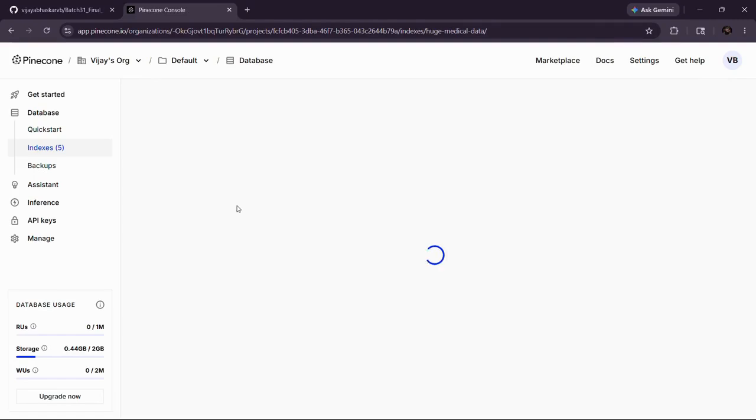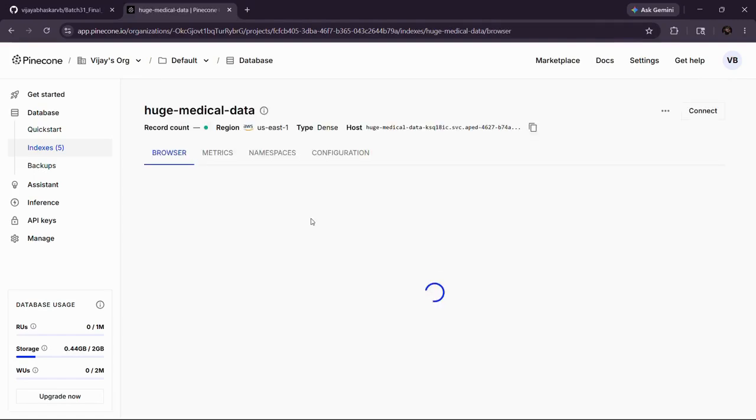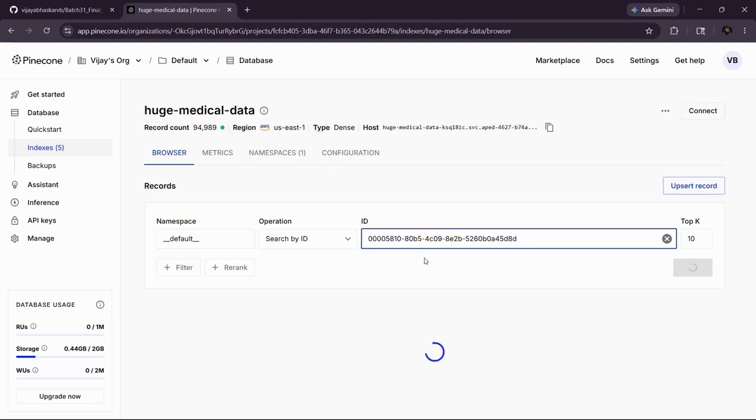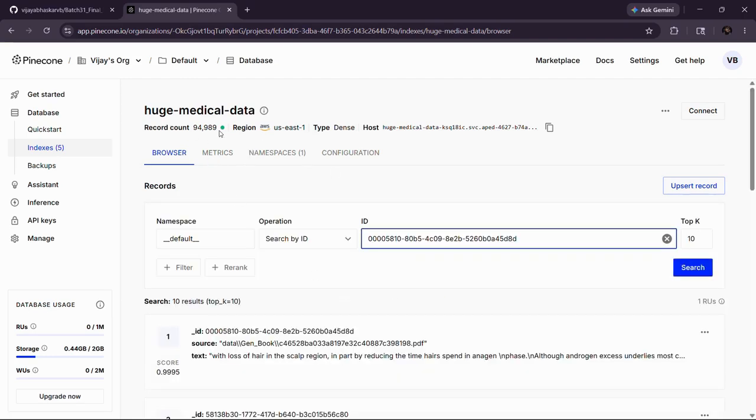So this is our project's vector index. The converted vectors will be stored here. As you can see, the record count is 94,000, which combines all the medical PDFs that I have given. So obviously it's a large amount of data. We need to store it in a private or public organization like Pinecone for better usability.